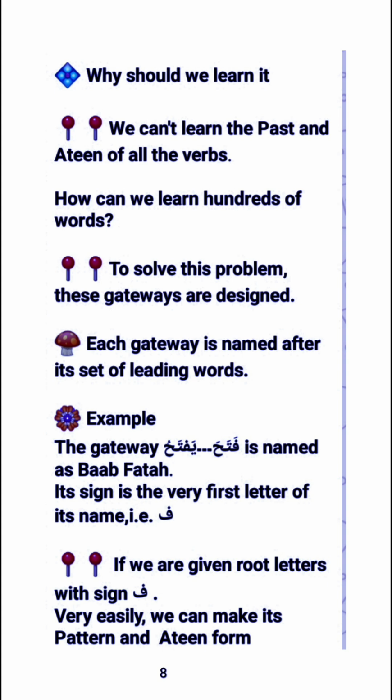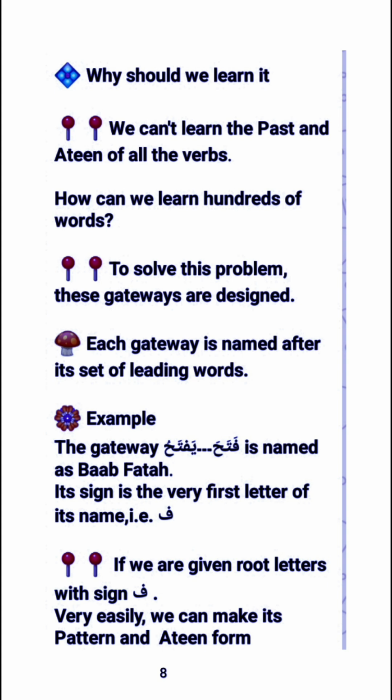Why should we learn it? We can't learn the past and Athene of all the verbs. How can we learn hundreds of words? To solve this problem, these gateways are designed. Each gateway is named after its set of leading words. For example, the gateway fataha yaftahu is named Bab Fa, and the very first letter of fataha is its sign.